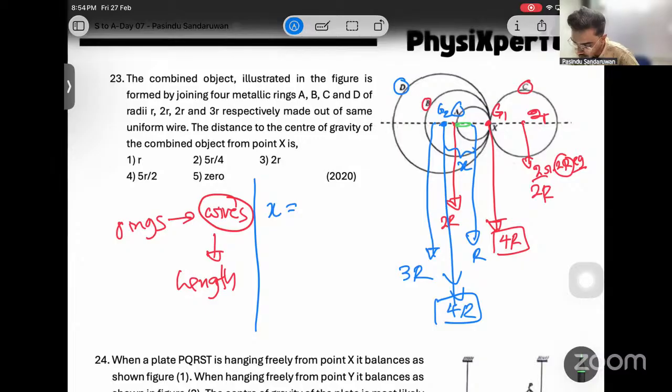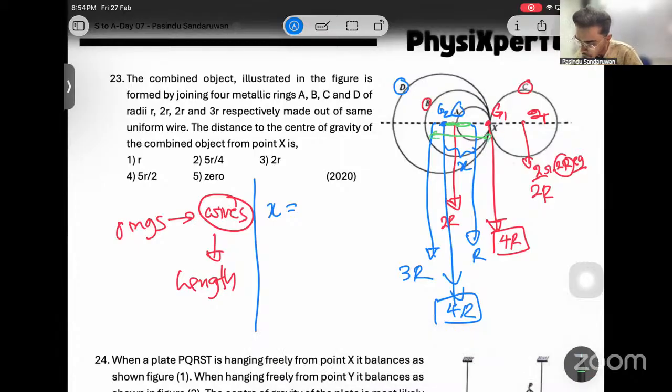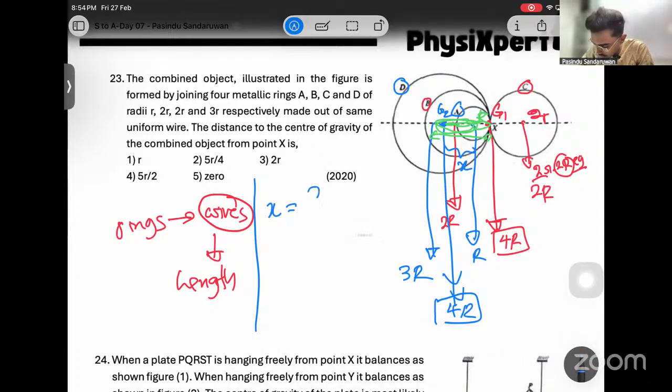Up to this point, we know this is 3R. This is only R. If R is removed, then this whole part is 2R, no? Then the total is 2R, over the resultant 4R, into the not connected force.